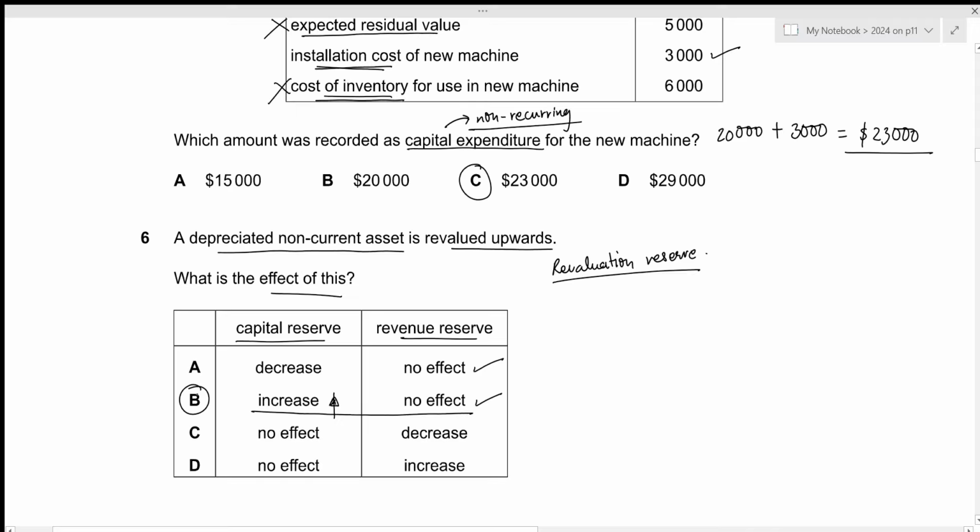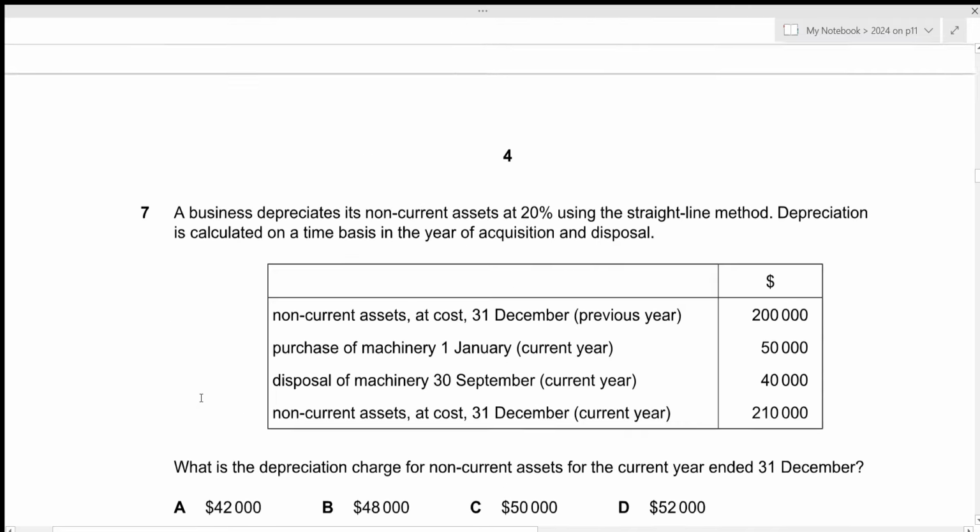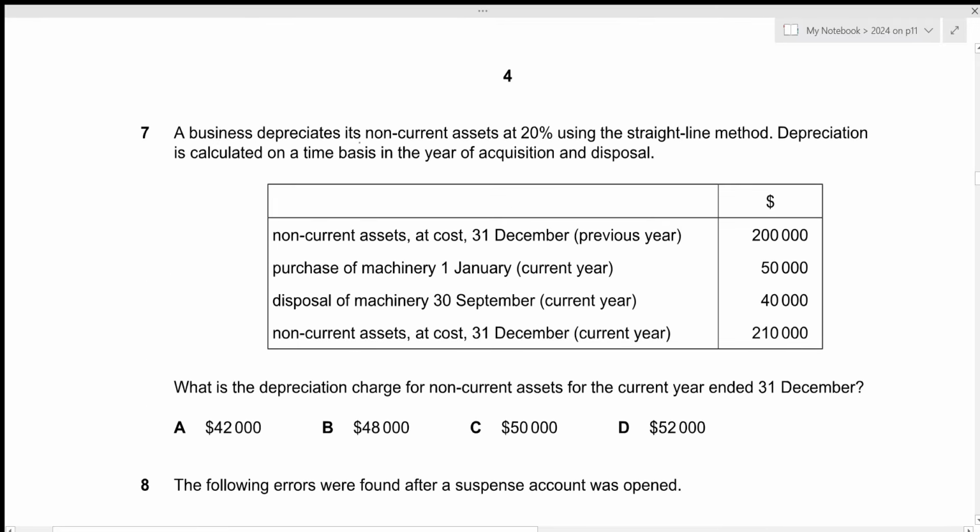That's all for the sixth question. Let's move towards the next one. A business depreciates its non-current assets at 20% using the straight line method. It means that we apply this rate of 20% to the cost of the non-current asset for each year. Then depreciation is calculated on a time basis in the year of acquisition and disposal. It means that we need to charge depreciation for each month it has been used during the year of acquisition as well as during the year of disposal.